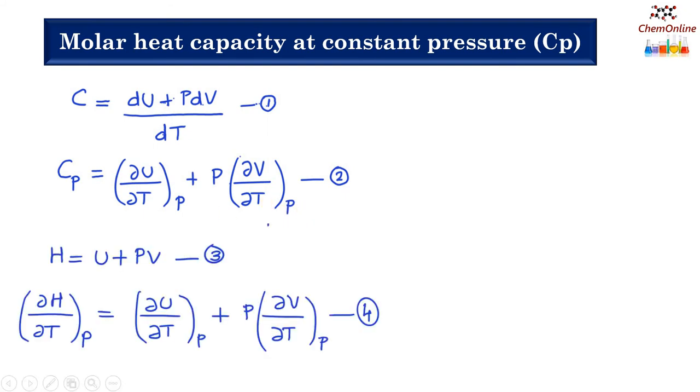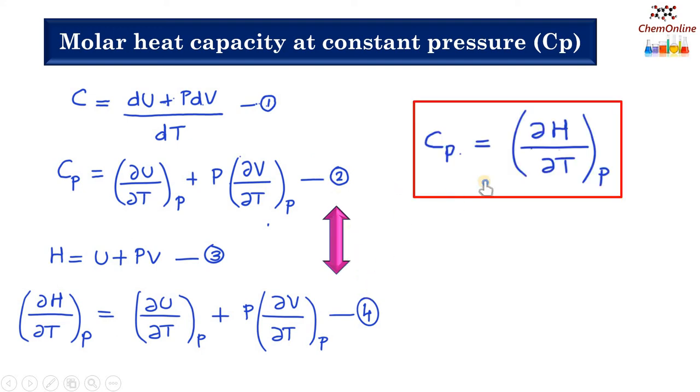Now we know that the enthalpy of the system H is mathematically defined as H equals U plus PV. Differentiating this with respect to temperature at constant pressure, we can write ∂H/∂T at constant P equals ∂U/∂T at constant P plus P into ∂V/∂T at constant P. So equating equations 2 and 4, we get Cp equals ∂H/∂T at constant P. So this is the equation for molar heat capacity at constant pressure.